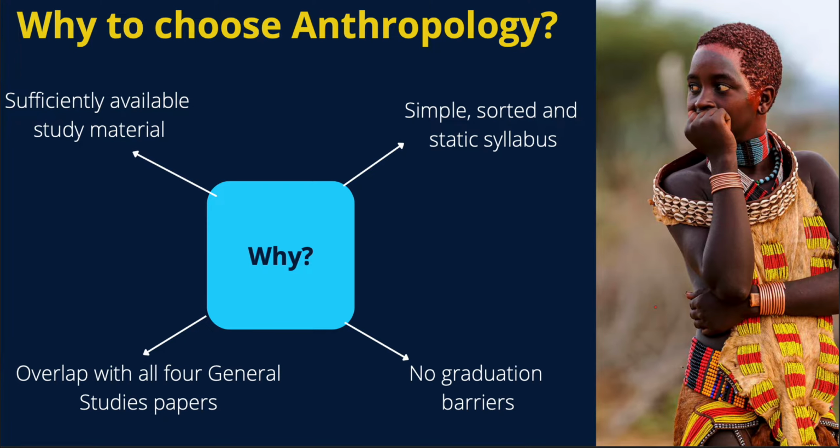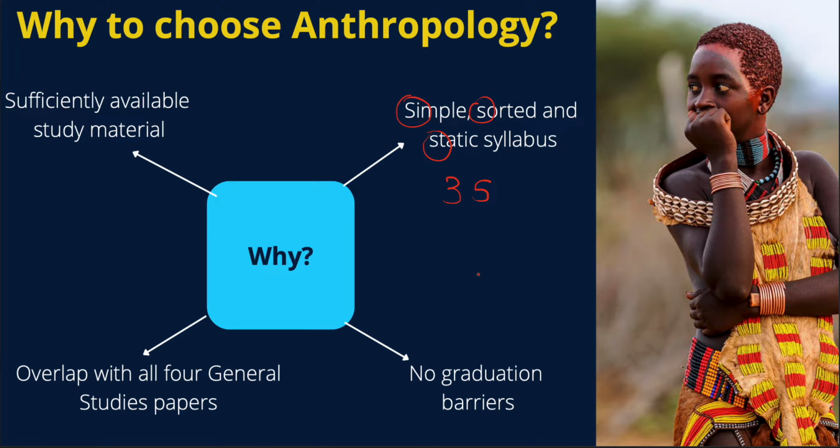So considering the mark lists of these two people, let us now come to the point of why to choose anthropology. The first and foremost reason is 3S. What is 3S? Simple, sorted and static syllabus. If you go through the syllabus given by UPSC, it is quite simple and straightforward, static and sorted.